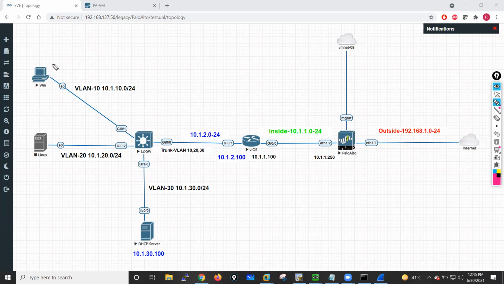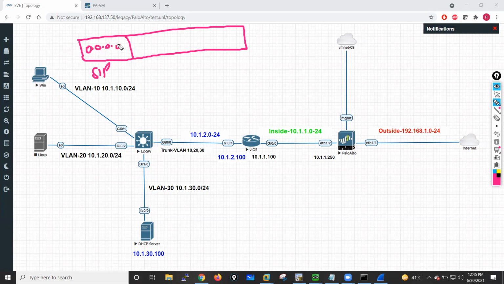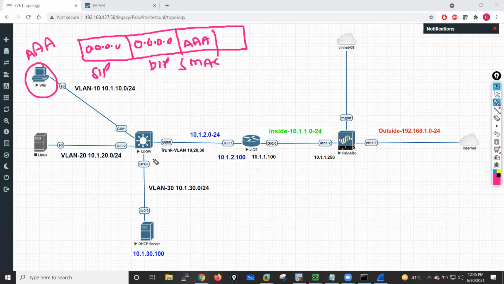So now what it will do, this PC will create one packet, which is a discover packet. On the discover packet it will put source IP address as 0.0.0.0. Destination IP address is also 0.0.0.0. Now the MAC address. Source MAC, it will put the MAC address of this Windows machine, let's say it's A, and it will put the destination MAC as FFFF, which means it's a broadcast packet, right?